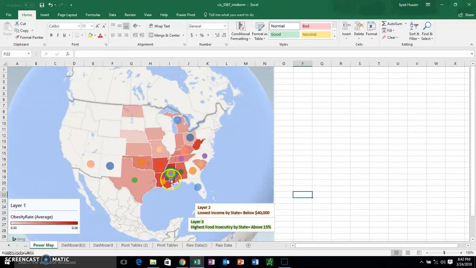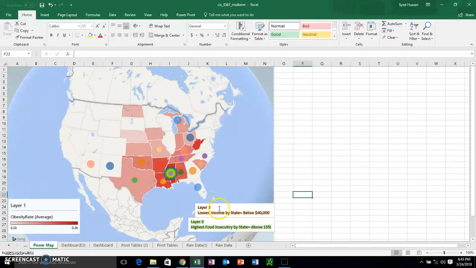Continuing, I use another powerful tool called Power Maps. This gave me insight because it brought me into a bigger picture. I put 3 different layers, which are filters. My first layer is show me all the states that have an obesity rate above 30%. And as you can see, all the states were in middle America, the Midwest, and the South, which is pretty surprising, like nothing in the East or West Coast. So the hipsters are doing something right.